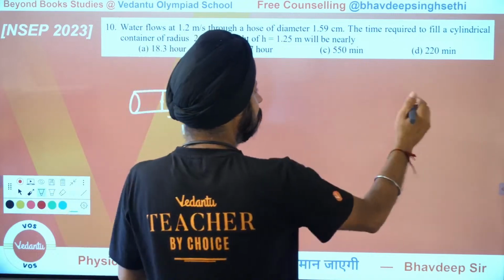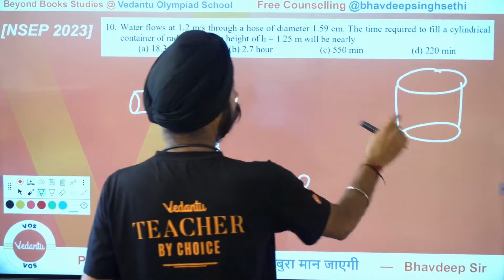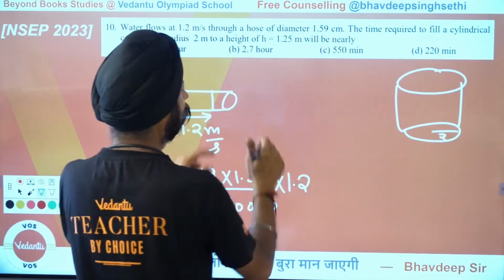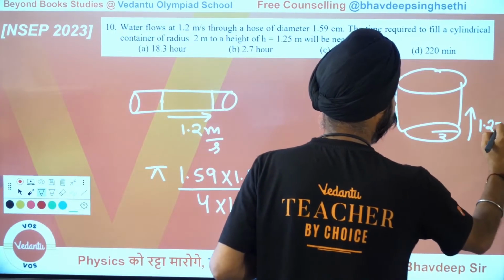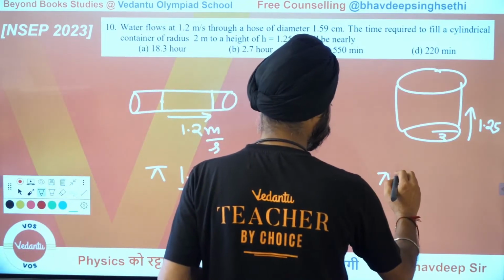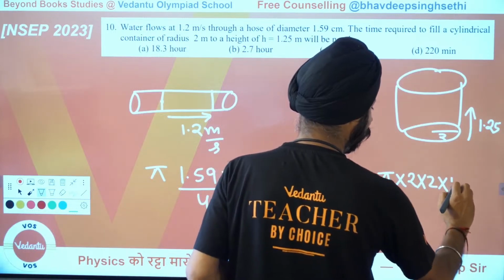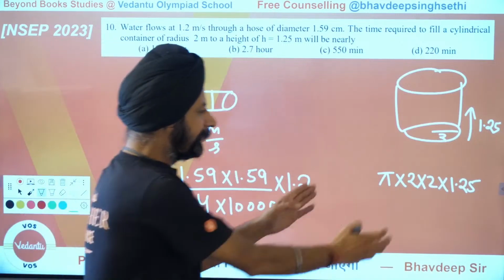And now there is a tank over here, and they say the tank radius is given to be 2 meters. So this is 2 meters, and they want to fill it to 1.25 meters high. So how much water do you need? You need pi times 2 times 2 times 1.25. That's all SI units, so no conversion needed. So I need this much of water.